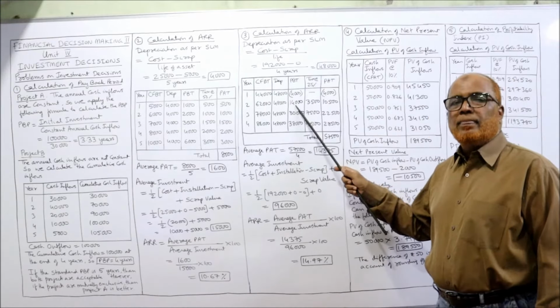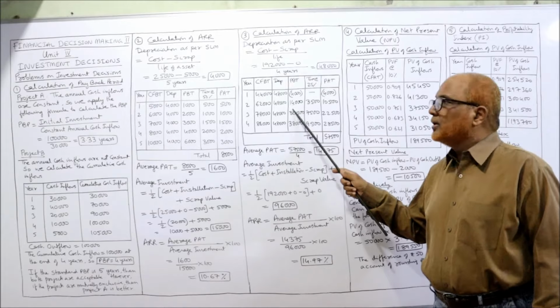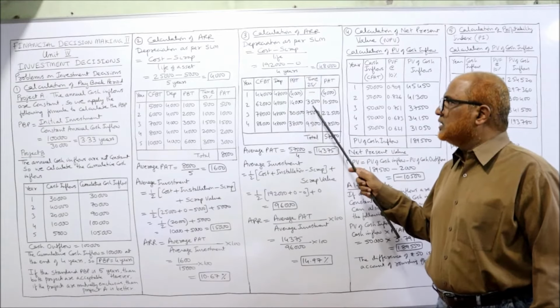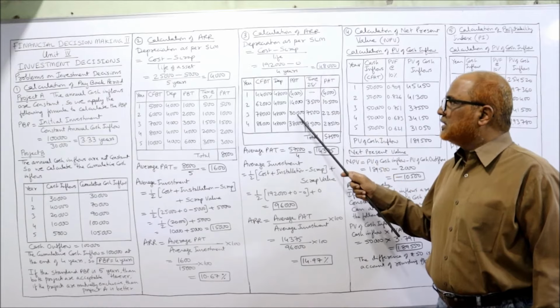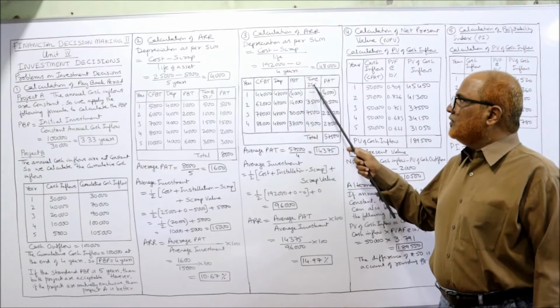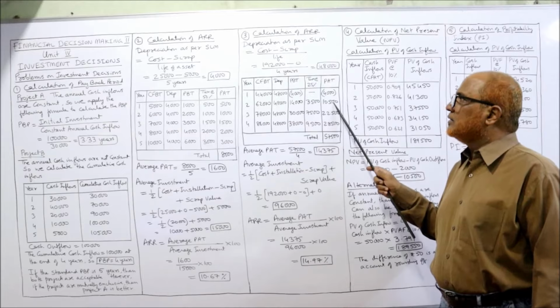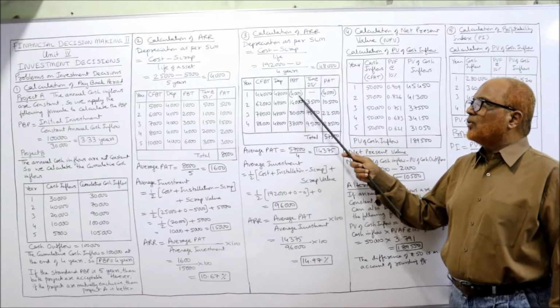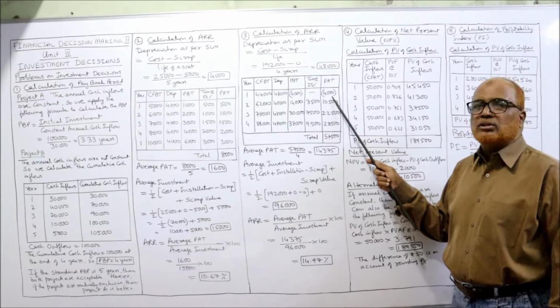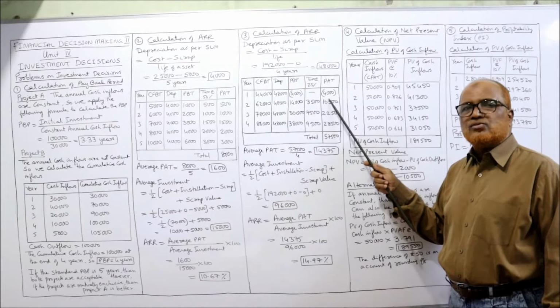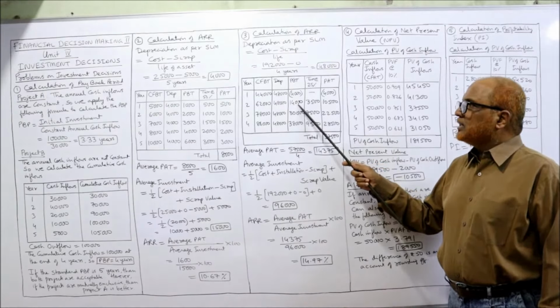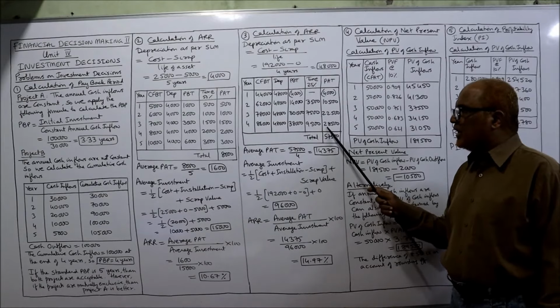14,000 is the PBT. Now calculate 25% tax. So 25% of 14,000, 3,500. 25% of 30,000, 7,500. 25% of 38,000, 9,500. So we got the tax. Now PBT minus tax is equal to PAT. So here PBT minus 4,000 minus 0 is minus 4,000. The profit after tax is minus 4,000. Then 14,000 minus 3,500, 10,500. 30,000 minus 7,500, 22,500. 38,000 minus 9,500, 28,500.